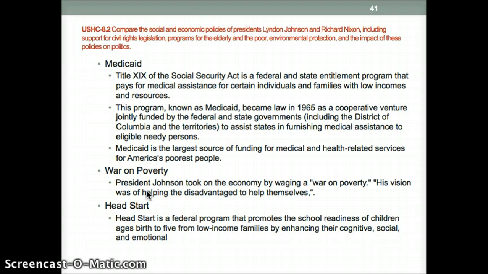This is all part of the War on Poverty. President Johnson took on the economy by waging a war on poverty. His vision was to help the disadvantaged, to try to get them to help themselves and to get out of poverty.